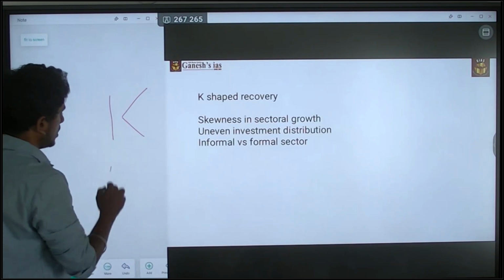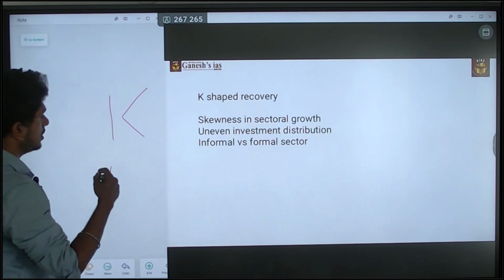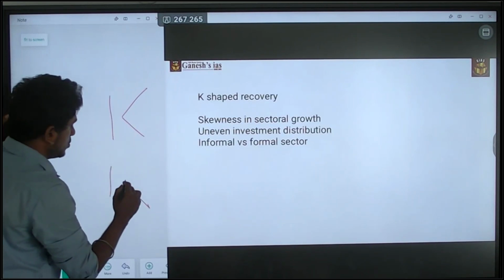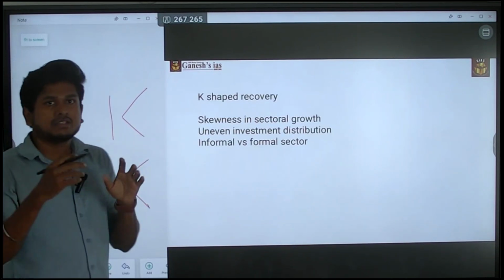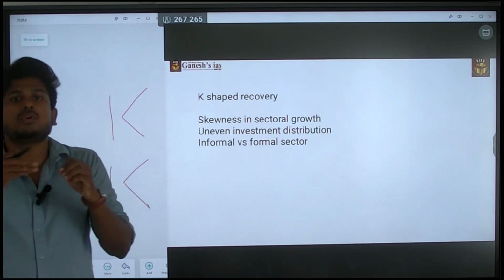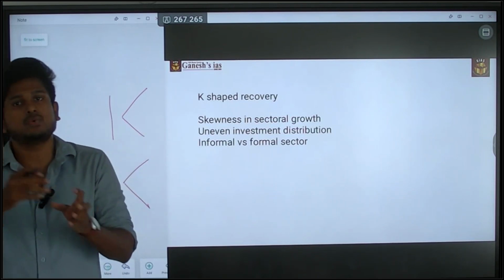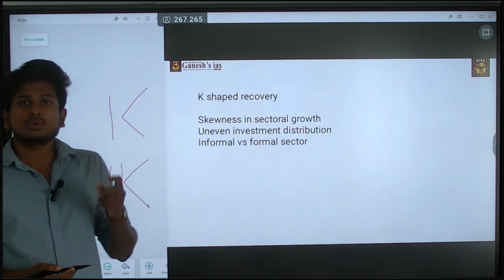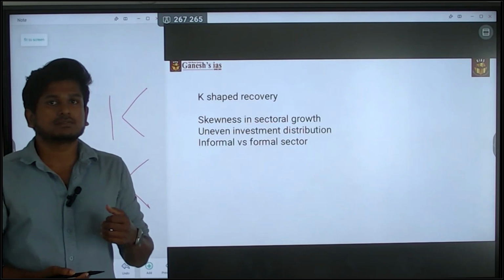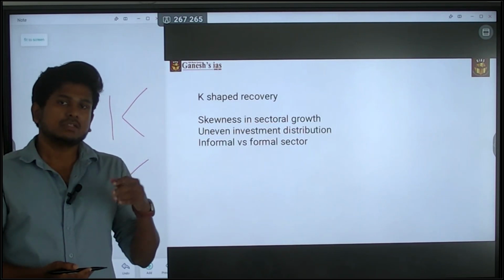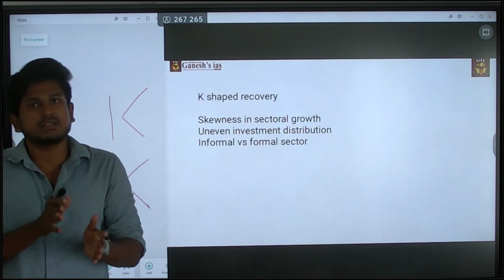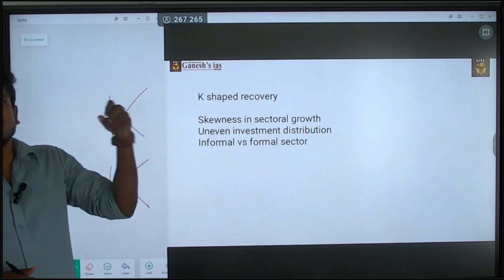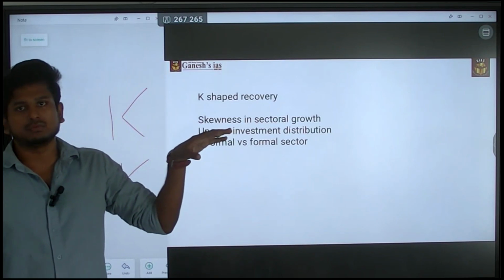So there is a fall of the informal departmental stores and growth elsewhere. If you are connected with technology, you will grow; if you are not connected with technology, you will go into downfall. That is also a K-shaped recovery. In this way you can answer this. There is another side of the question also, which you can address in that way. Simple as that: in the sectoral growth, one sector is growing, another sector is falling down.